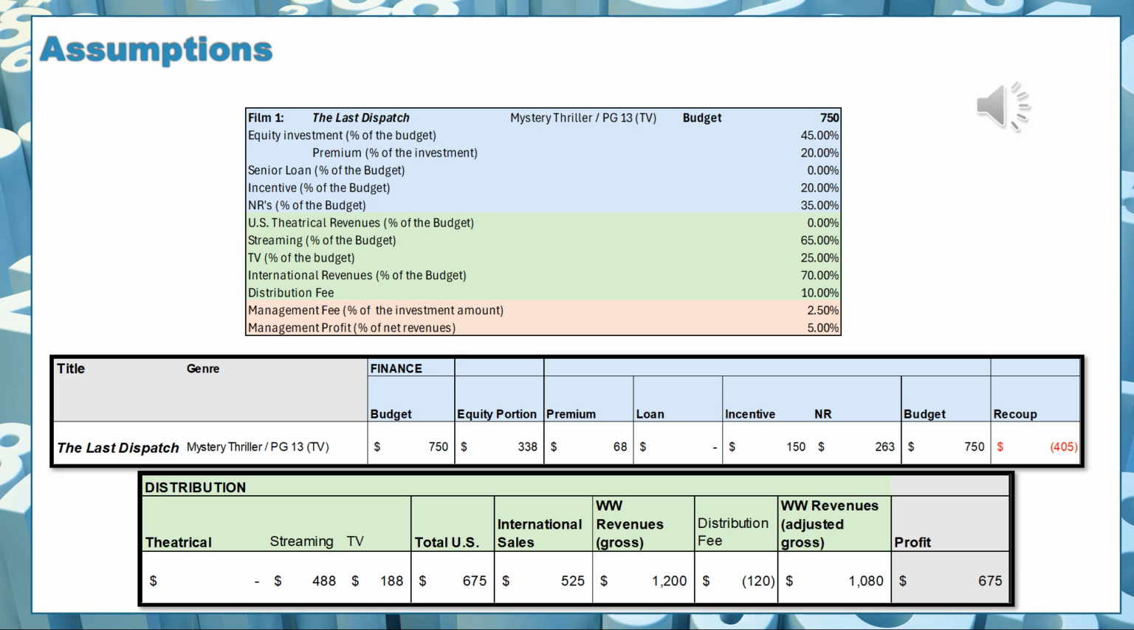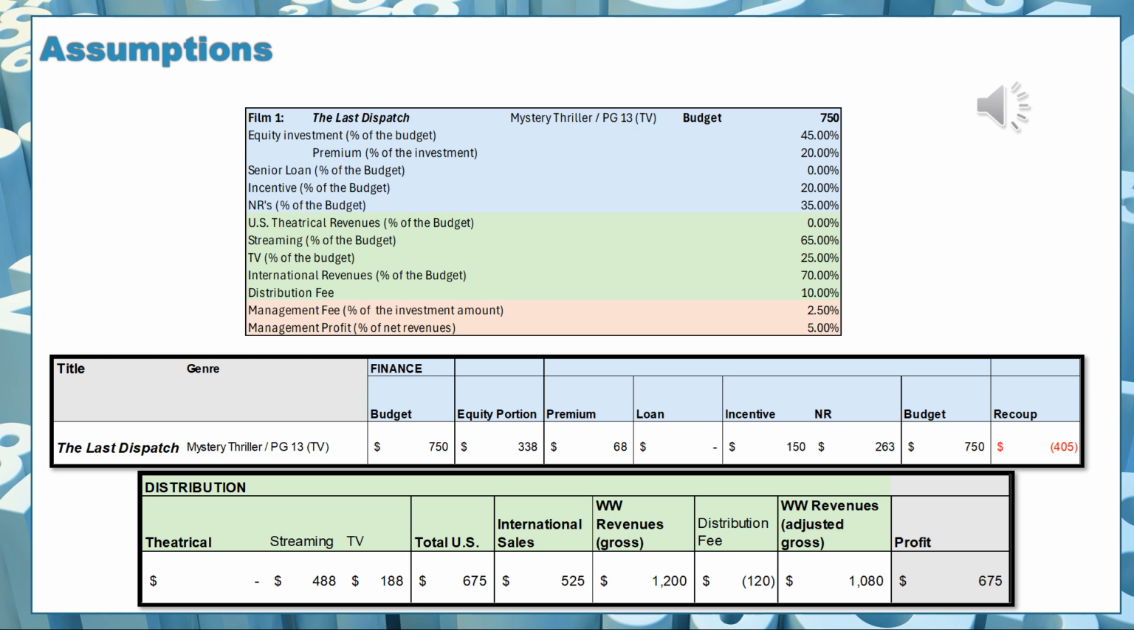So when you download the Excel in this case study, you have all of this on one page on the second sheet. So we're starting with the title and the genre. Down here in the gray zone, you see Last Dispatch, and you see the genre repeated as well as the rating. You're going to see the budget is listed here in the blue zone under finance components at $750. The equity portion, which is 45% of the budget, is listed at $338,000.